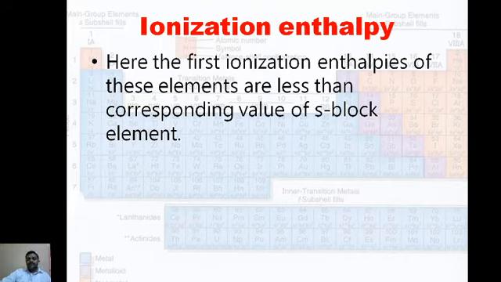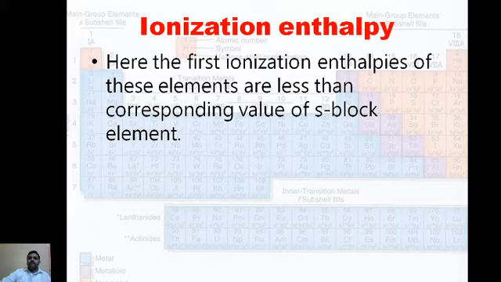Here the first ionization enthalpies of these elements are less than the corresponding values of the S block elements. We can compare it. S holds a maximum of 2 electrons and this is very stable, and P holds a maximum of 6 electrons. But in your general electronic configuration, P has 1 electron, and its stability would require 5 more electrons. But it does not easily take 5 electrons; it will lose 1 electron.